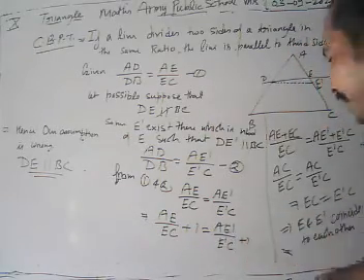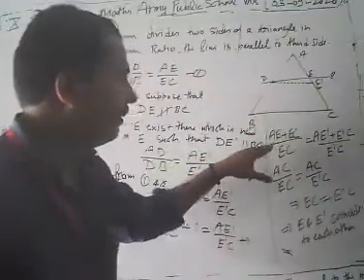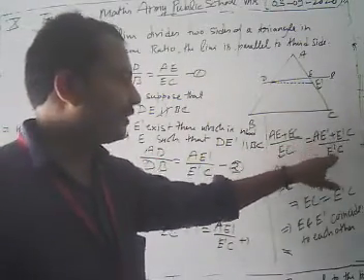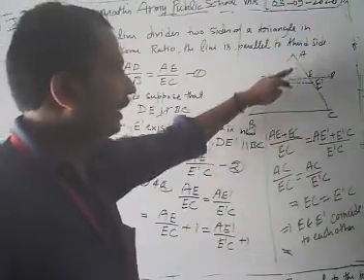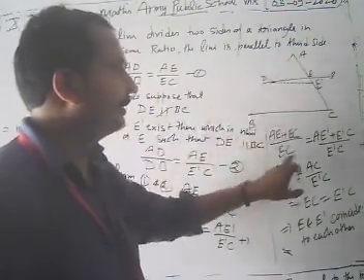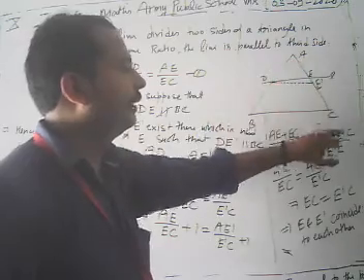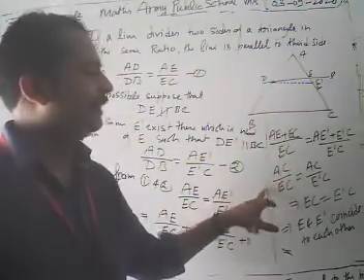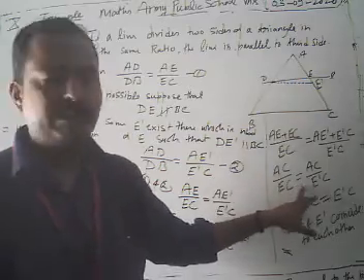After solving, we have (AE plus EC) upon EC equal to (AE prime plus E prime C) upon E prime C. Now the length AE plus EC makes AC, and again AE prime plus E prime C also makes AC. So AC upon EC is equal to AC upon E prime C.